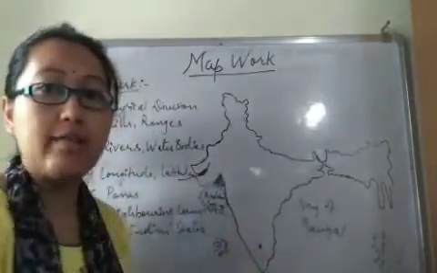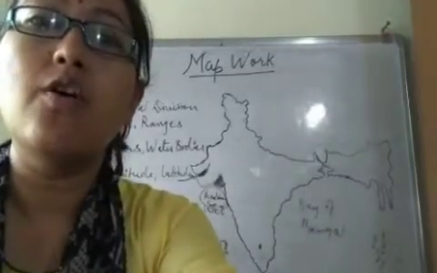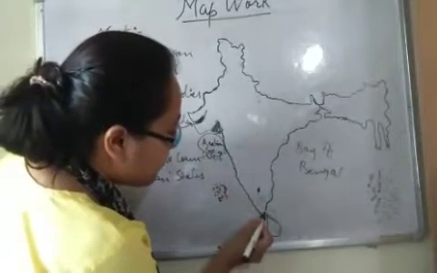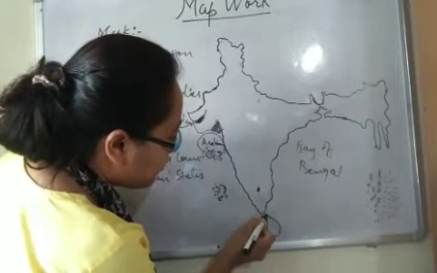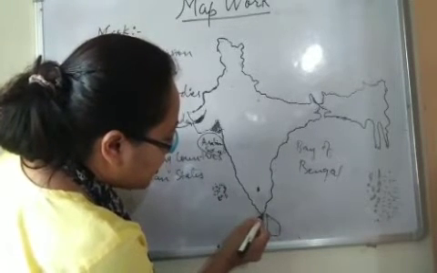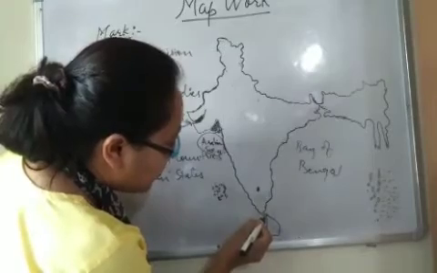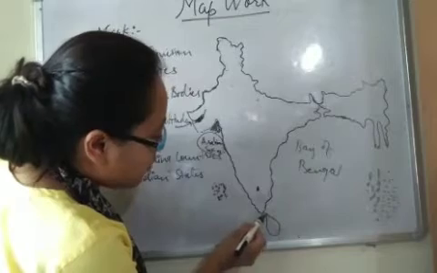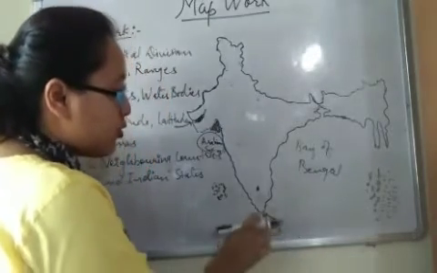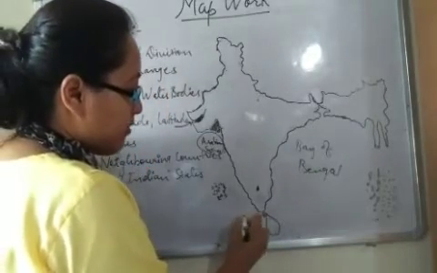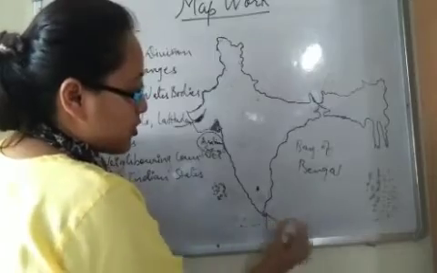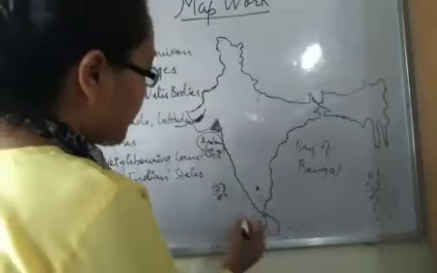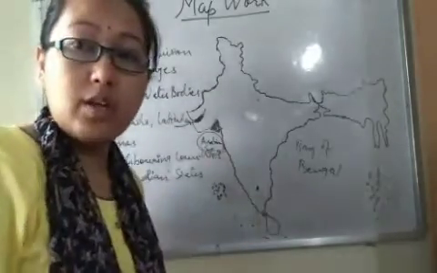And here we have Gulf of Mannar, right? This is Gulf of Mannar, and below this we have Indian Ocean. Clear? Indian Ocean.